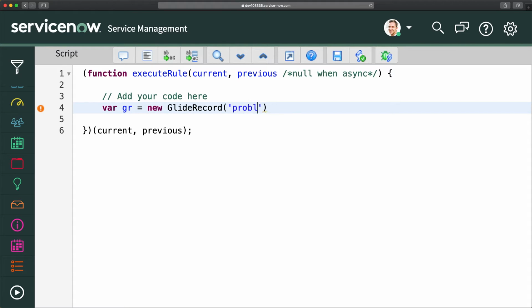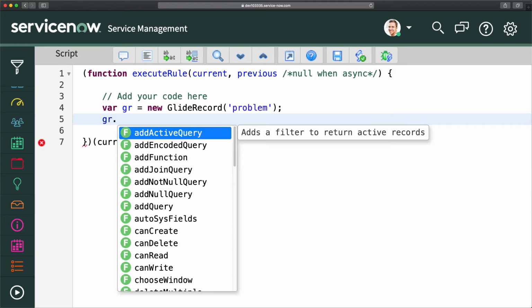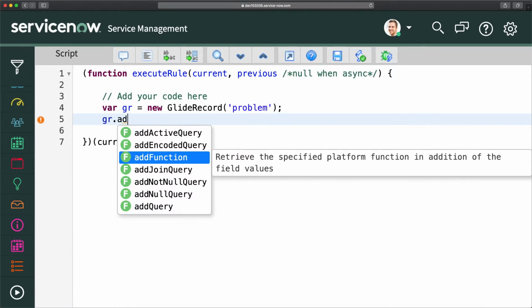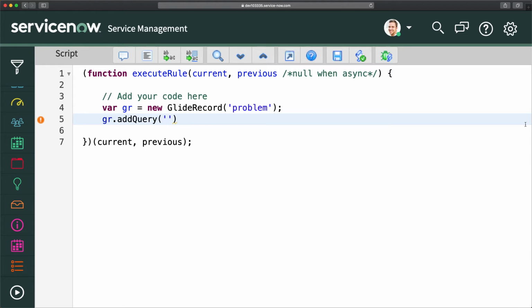I think the table we have for problem is problem, and I will do gr dot. Now here we have to find that particular problem which is associated with the incident. So for that we will do gr.addQuery, and we can do sys_id, the sys_id of the problem, and the field we have on the incident table.